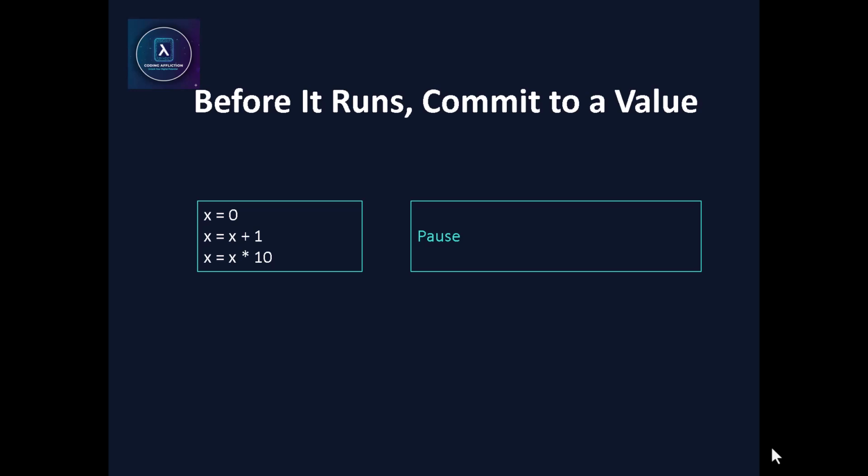Pause here. Before that third line runs, I want you to commit to a value. Most people already have an answer. They usually say 10, and they say it confidently. If that was your answer, don't change it yet. Hold on to it. That confidence is exactly what hides the mistake.